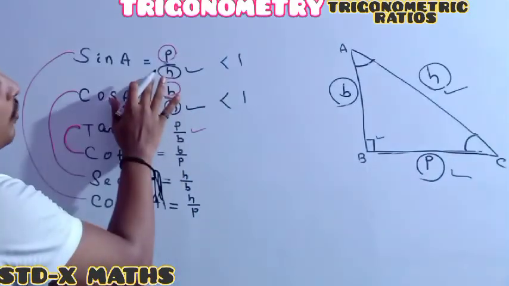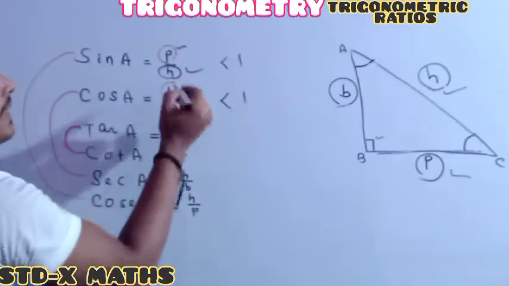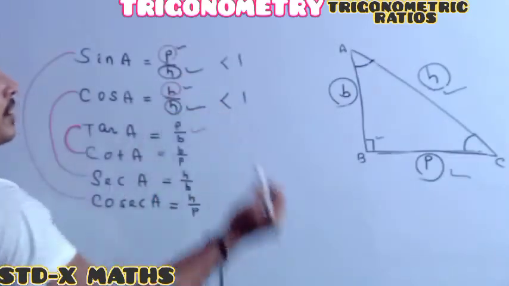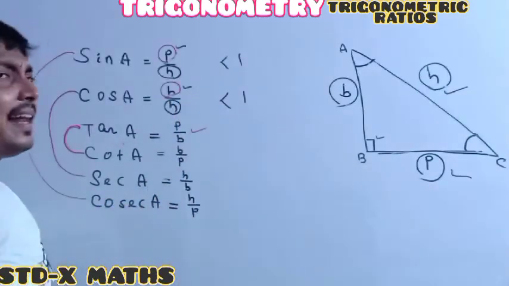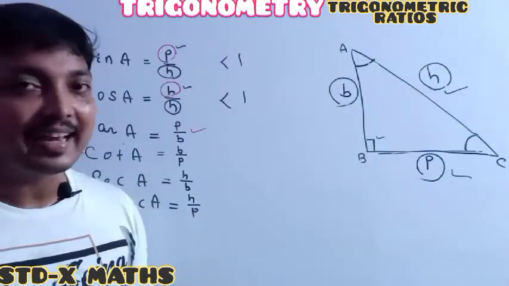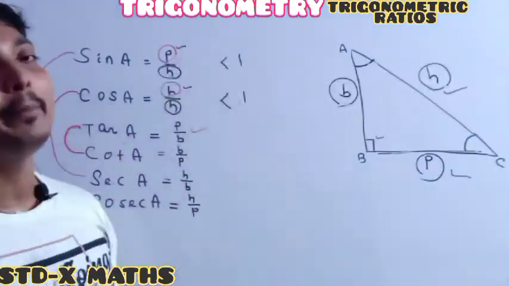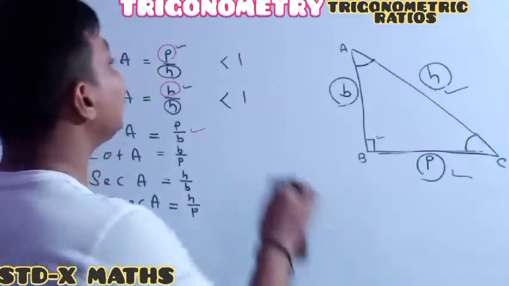And from the trigonometric ratios, always the upper one is smaller than H, because H is the longest side in any right angle triangle. That everyone knows. P and B are always less than H, otherwise H is greater than P and B. Perfectly good.